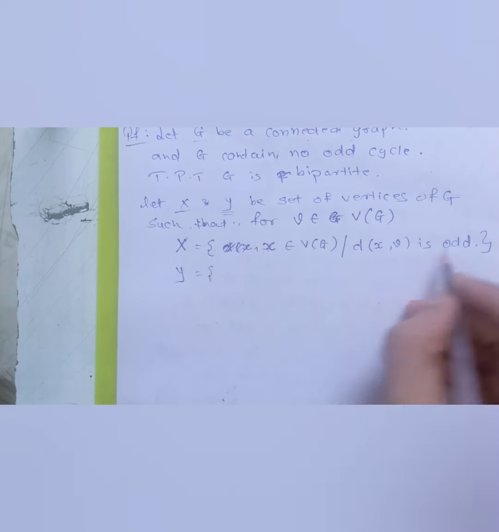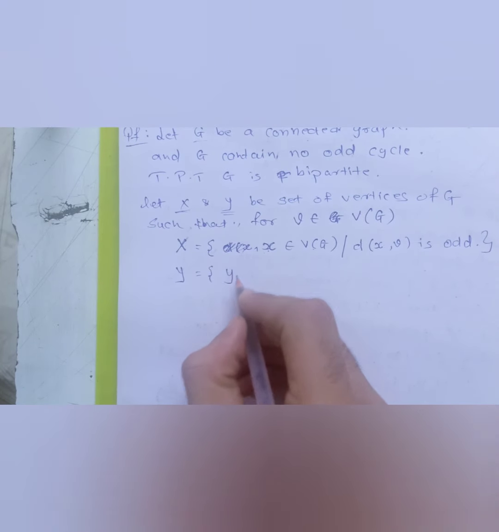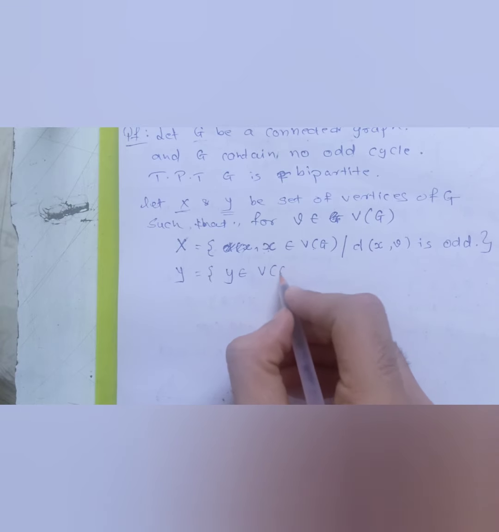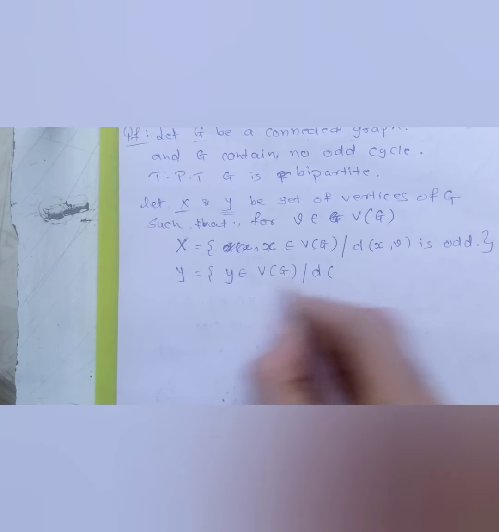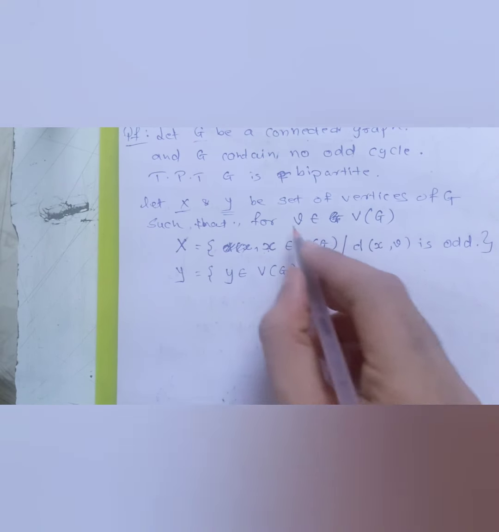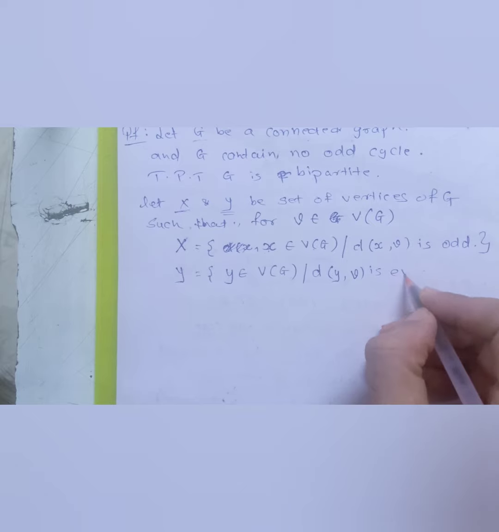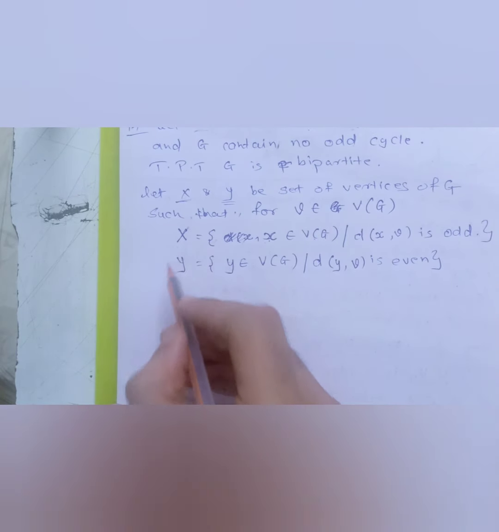And then for set Y we will define the distance should be even. So it is the set of all vertices of G such that the distance between the vertex which I am picking up and the fixed vertex V is even. Fine. So this is how we are defining the sets X and Y.